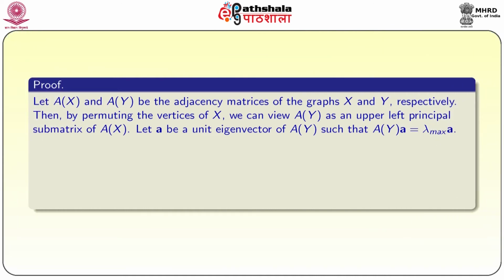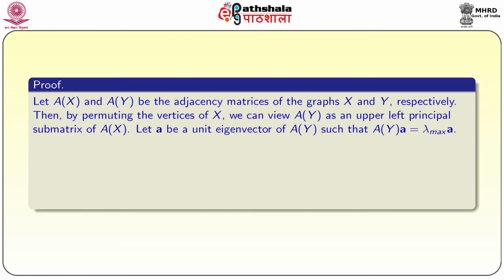Let A of x and A of y be the adjacency matrices of the graphs x and y respectively. Then by permuting the vertices of x, we can write A of y as the upper left principal submatrix of A of x. Since y is an induced subgraph of graph x, it is possible to write the adjacency matrix of x as a matrix containing the upper left principal submatrix as the adjacency matrix of y, and the rest is the remaining part.